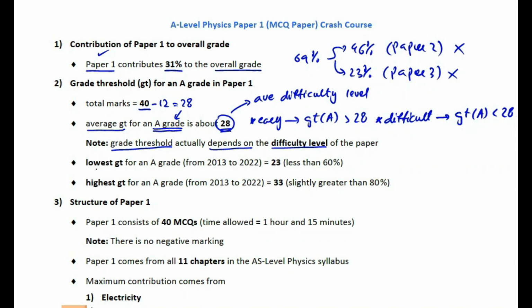Students, you might also find it surprising that the lowest grade threshold for an A grade in paper 1 in the past 10 years has been as low as 23, which is even less than 60% of the total marks. And on the other hand, the highest grade threshold for an A grade in paper 1 in the past 10 years has been as high as 33, which is slightly greater than 80% of the total marks.